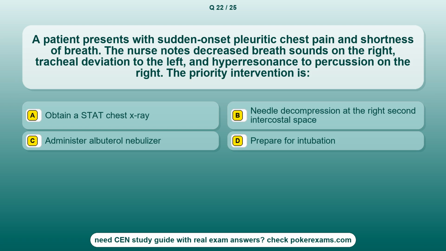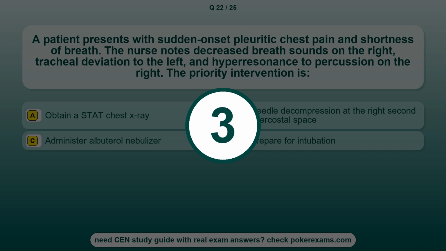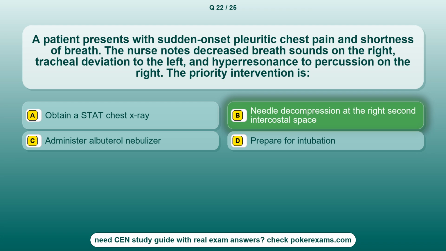Question 22. A patient presents with sudden onset pleuritic chest pain and shortness of breath. The nurse notes decreased breath sounds on the right, tracheal deviation to the left, and hyperresonance to percussion on the right. The priority intervention is option A, obtain a stat chest X-ray. Option B, needle decompression at the right second intercostal space. Option C, administer albuterol nebulizer. Option D, prepare for intubation. The correct answer is option B, needle decompression at the right second intercostal space.